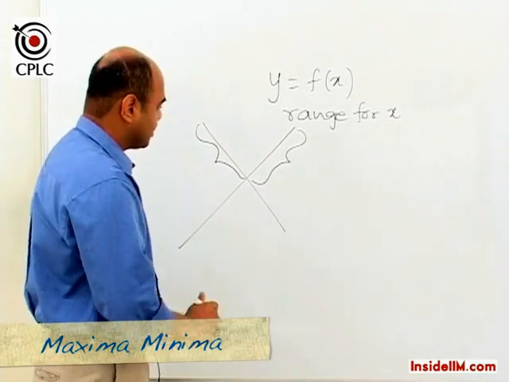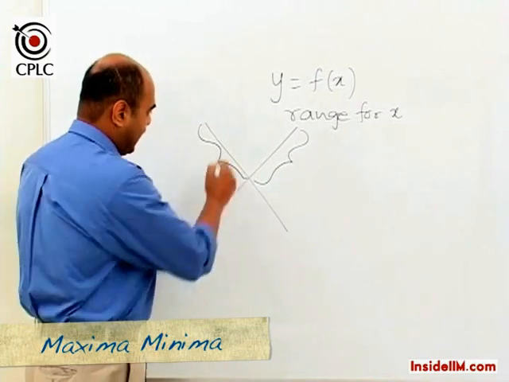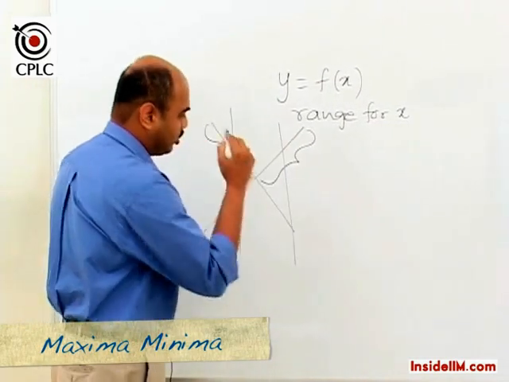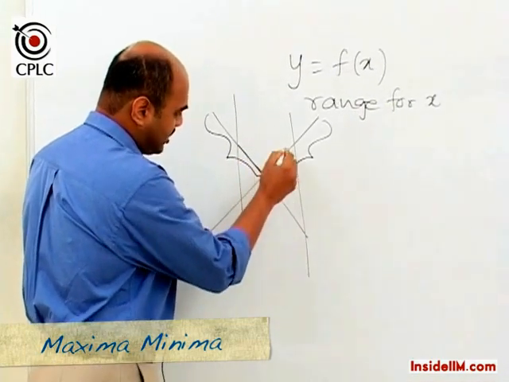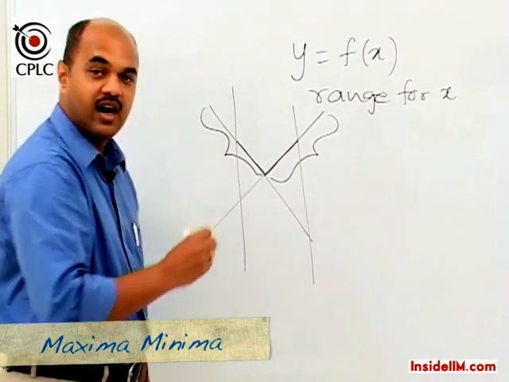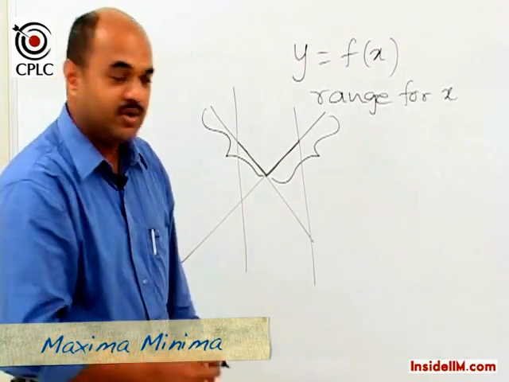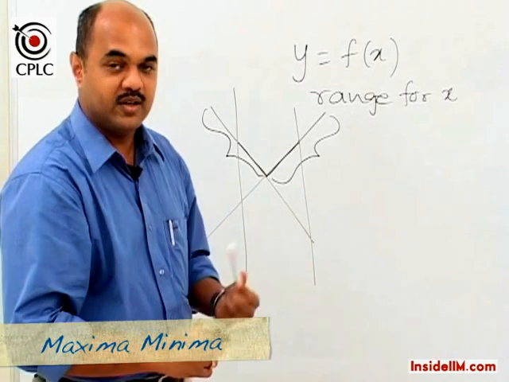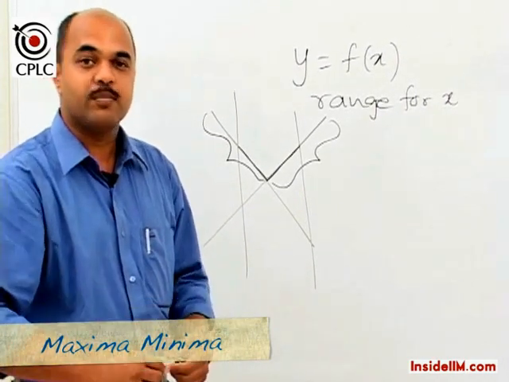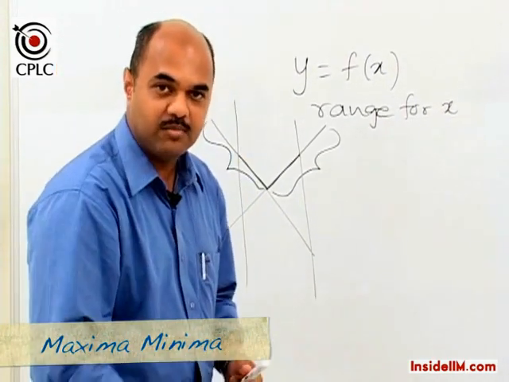Suppose further a certain range is defined for x, which would cover only so much part, and hence we are now talking about this part being our function, and the question could be, within this specified range, what is the maximum possible value that y can take? So this is a typical example for maxima minima.